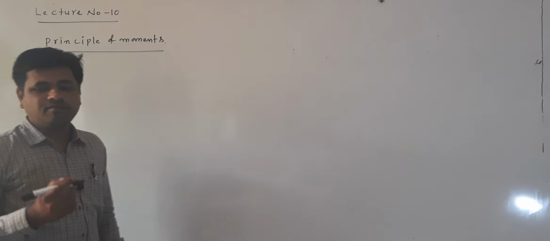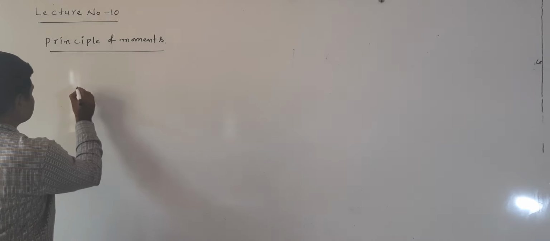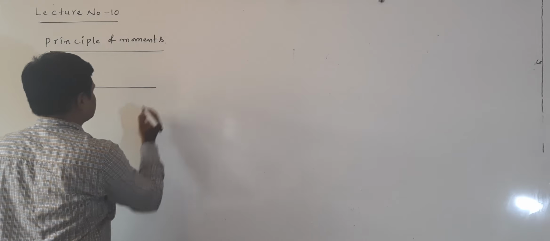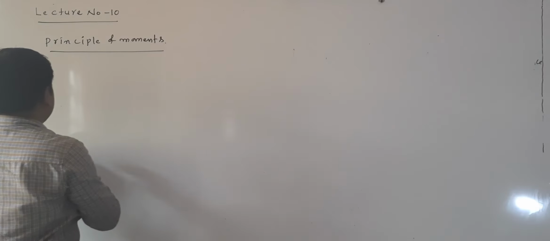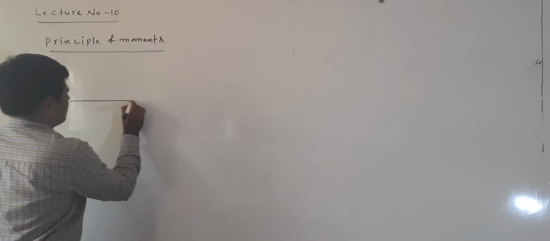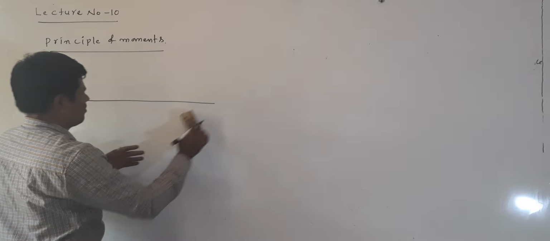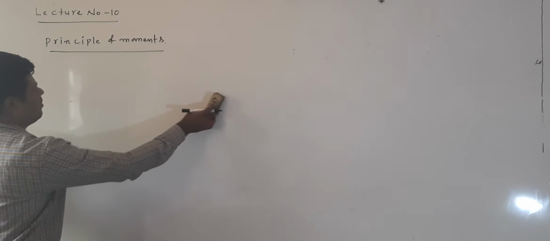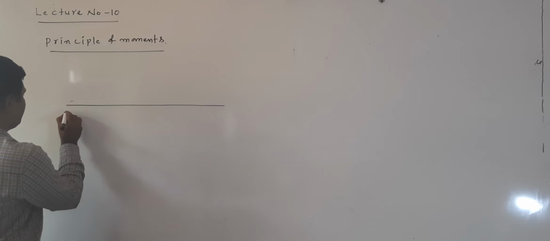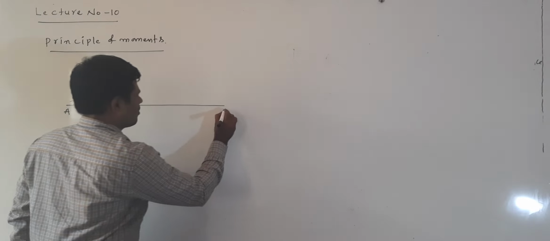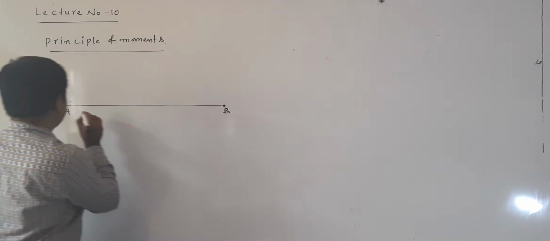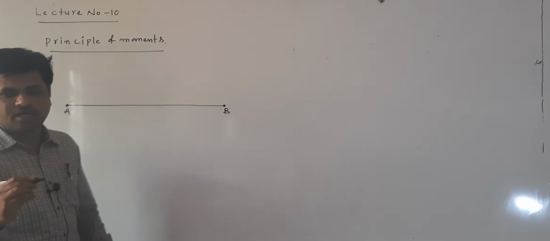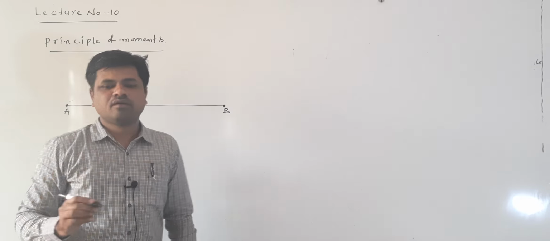Right. Now listen here. I consider one rod, this is a rod AB.